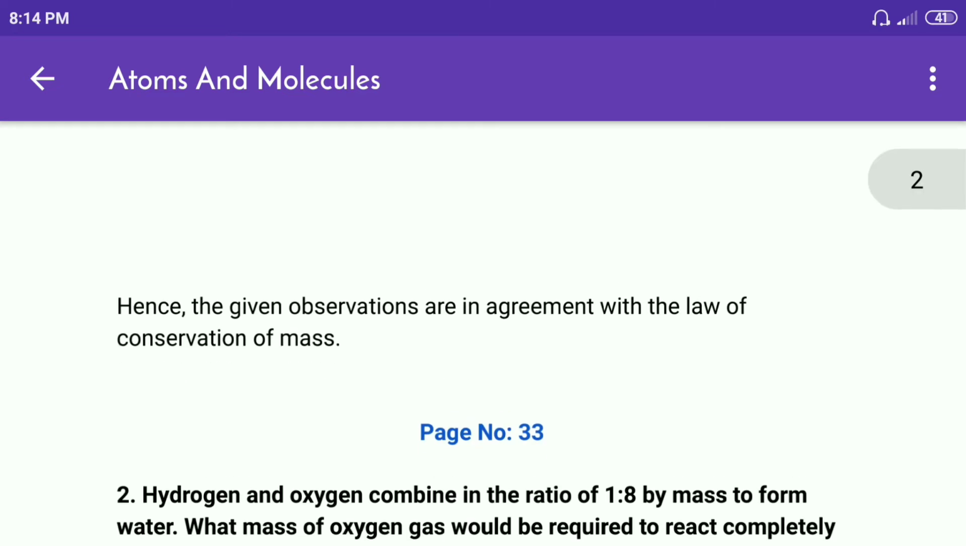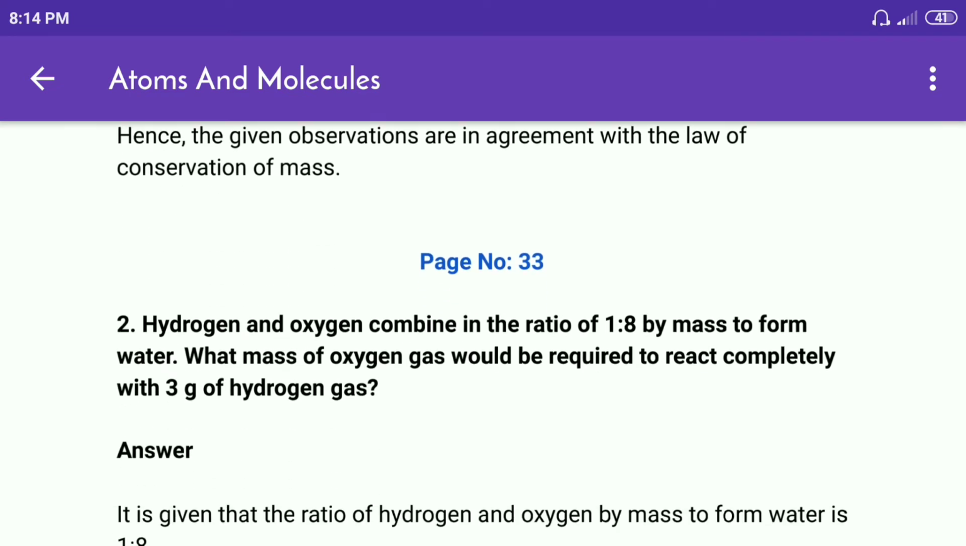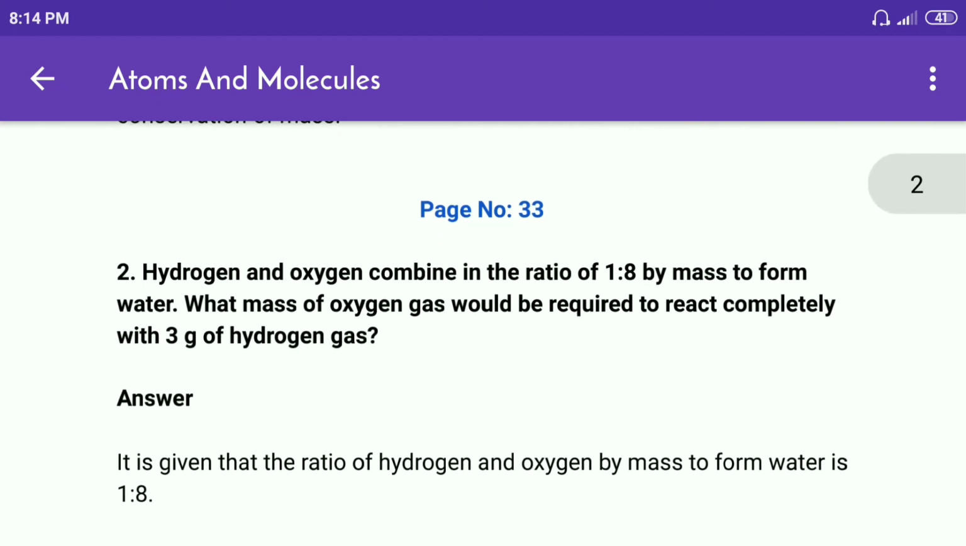Page number 33. Second question. Hydrogen and oxygen combine in the ratio of 1:8 by mass to form water. What mass of oxygen gas would be required to react completely with 3 gram of hydrogen gas?